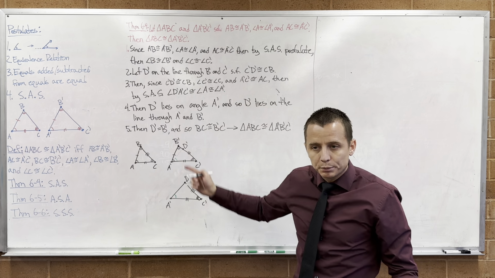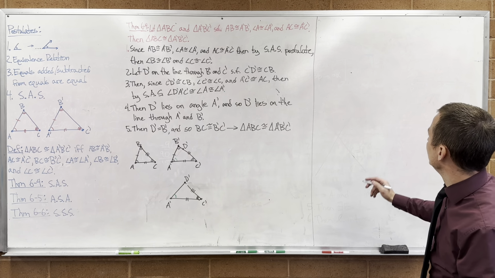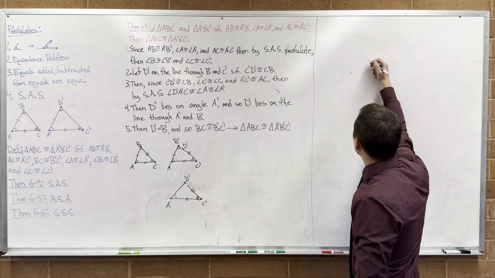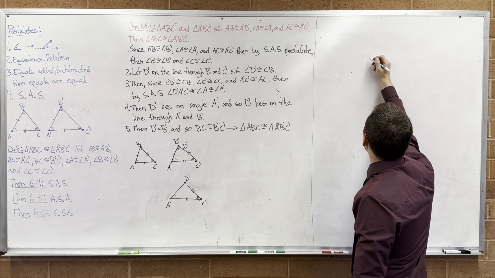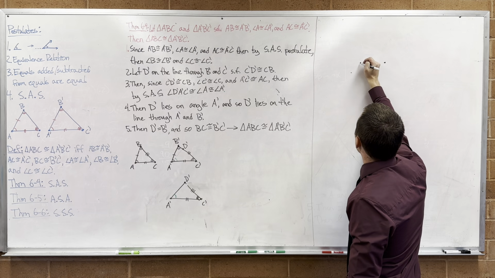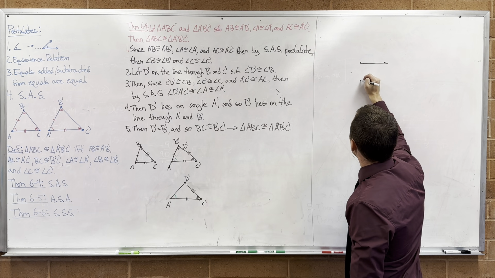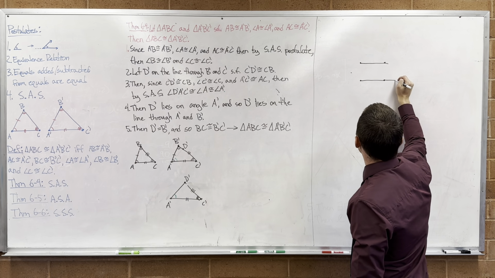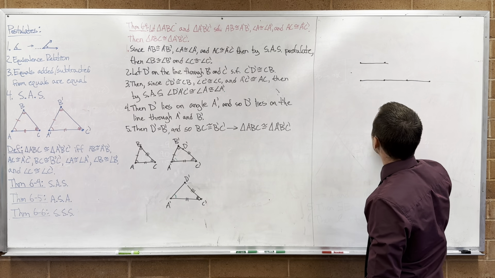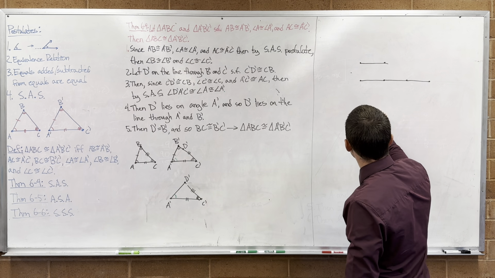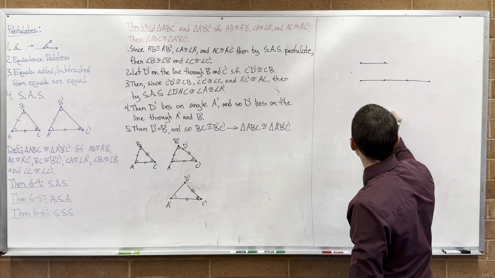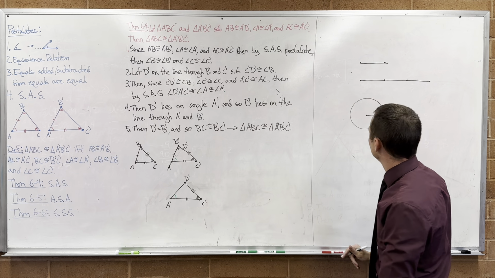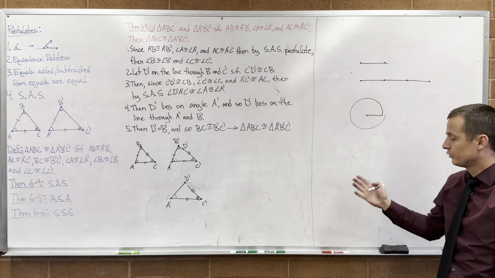Rather than thinking about our postulates, let's go back and think about Euclid's, or easier ones to think about. So Euclid's postulates, we'll just do a couple of them. His first postulate is that 2 points define a line segment. His second postulate is that if you have a line segment, you can extend it indefinitely, as much as you want. His third postulate is that if you have a point and a line segment, you can construct a circle. So here's his three postulates. He has two other ones.